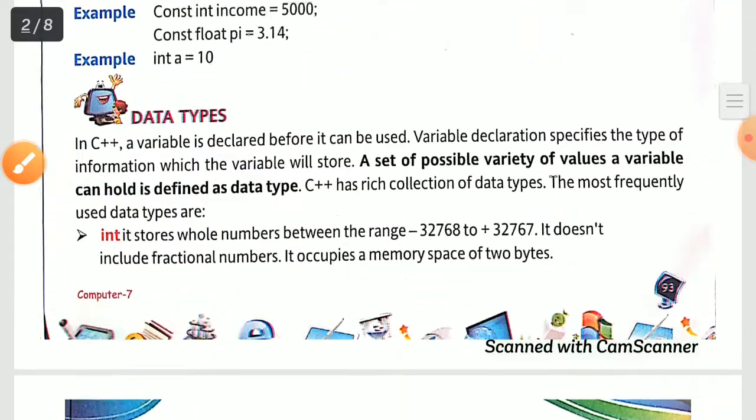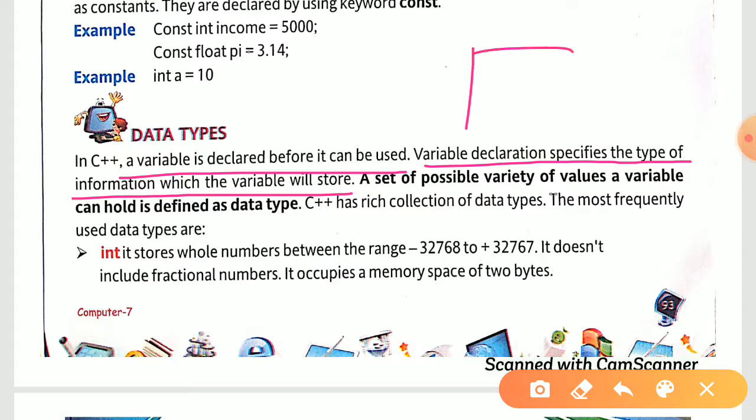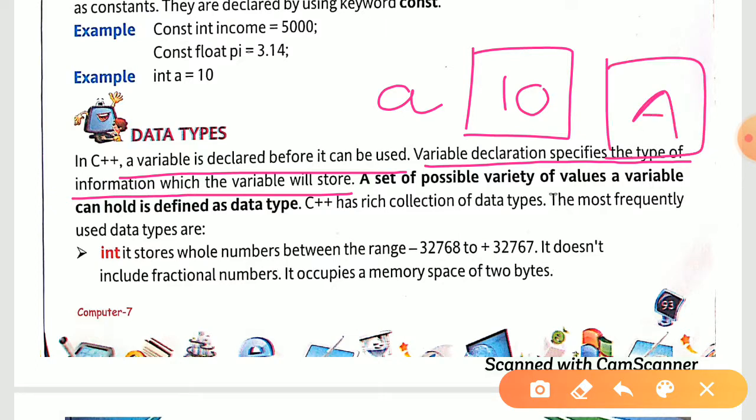In C++, a variable is declared before it can be used. Variable declaration specifies the type of information where the value will be stored. Like let's say you have a and you are storing 10, it means you are storing a number. If you are storing a, it means you are storing a letter. So firstly you must specify what kind of data your variable is going to hold.